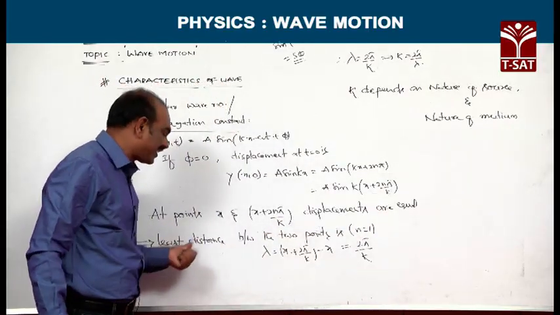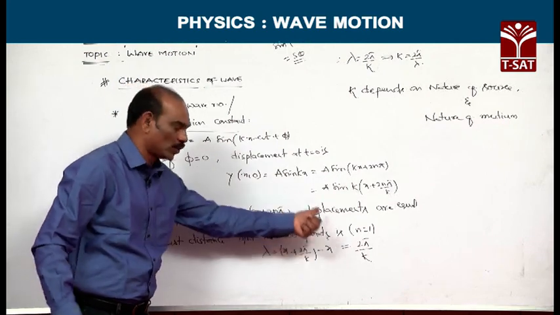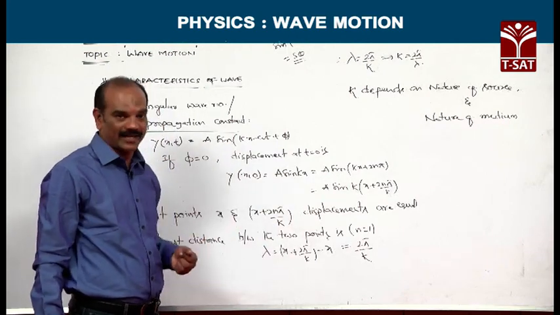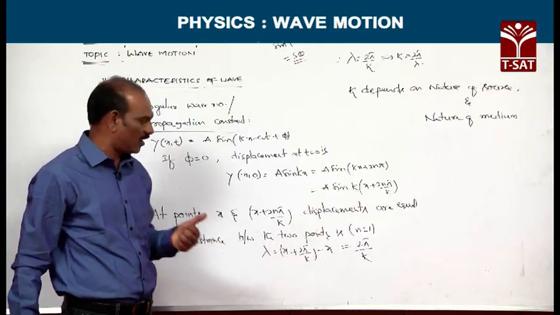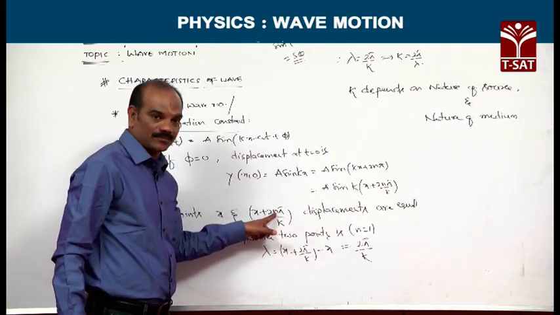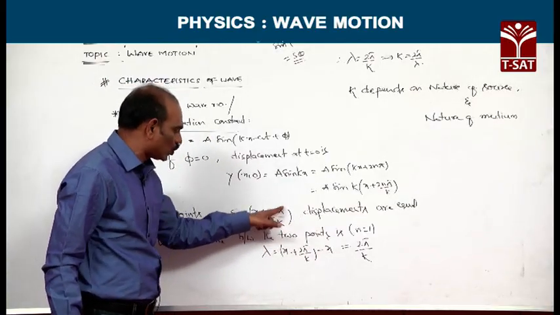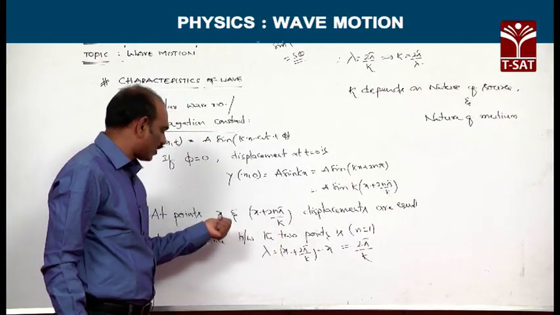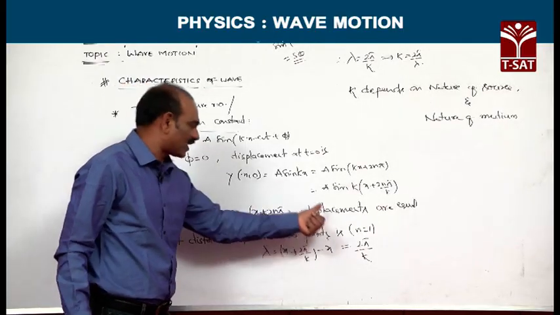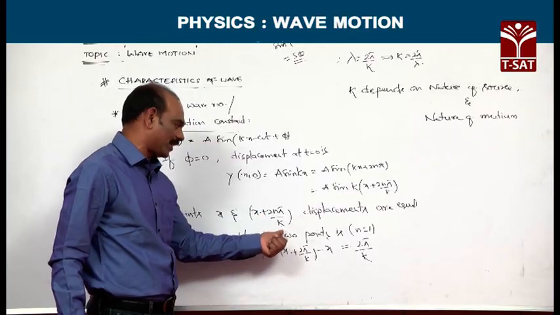In this case, at points x and x + 2n pi by k, displacements are equal. Now, the least distance between these 2 points is what you want to calculate to find out the wavelength, that is what you call lambda. So, if n is equal to 1, this will become x + 2 pi by k. Initial first point is x, next successive point is x + 2 pi by k.